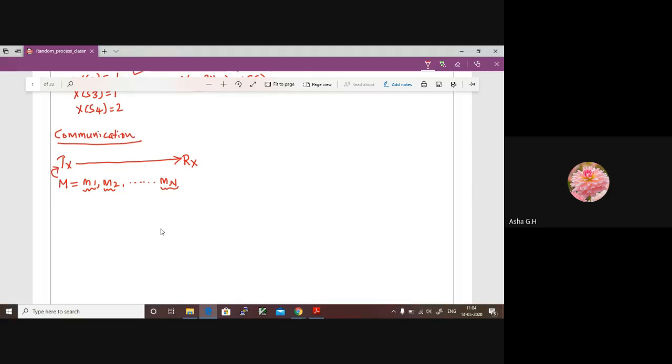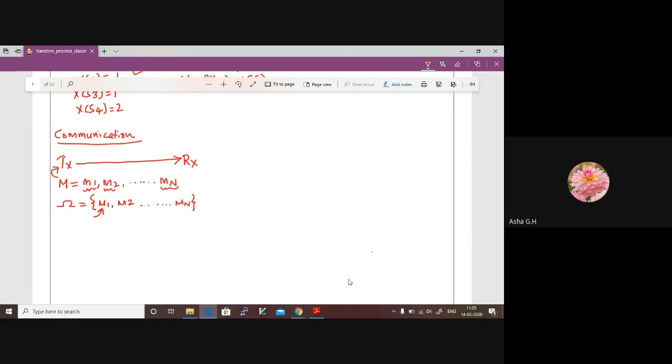These are to be sent to the destination receiver Rx. Now how is this process related to a random process? We will try to relate it. In our case, this is the event. In this event, we have multiple samples, M1, M2 and Mn. These are our sample points. This is how we discuss the concept of random process in communication. Let us assume this is our sample point M1.